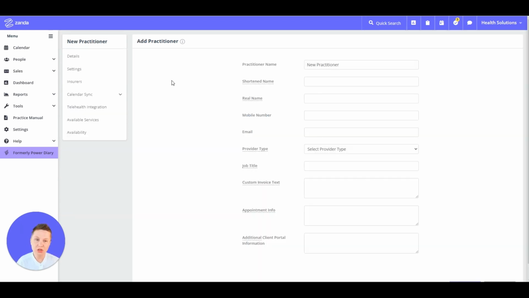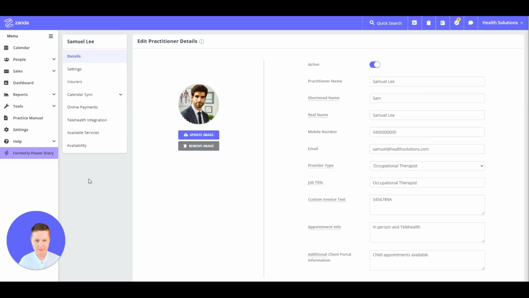The new practitioner form will open and we will start filling in the blank fields for them, entering the relevant information. It is important to enter information as detailed as possible because this information will be showing on your invoices. It will be pulled into communication messages when you use the relevant communication merge fields.